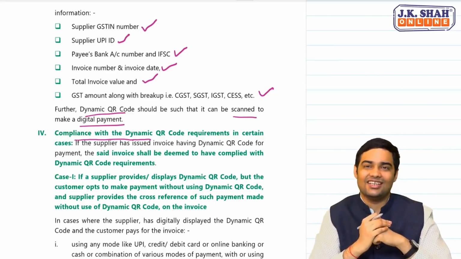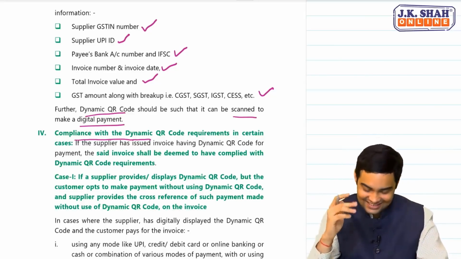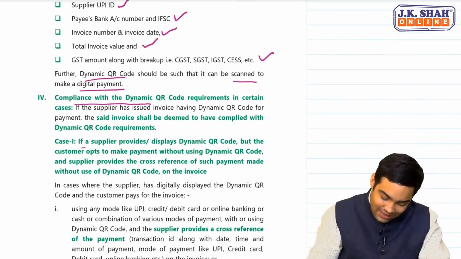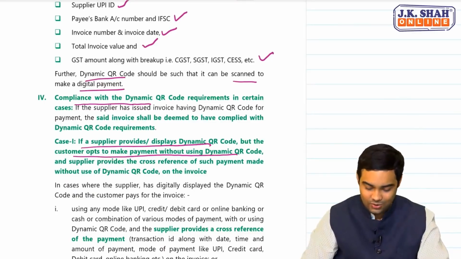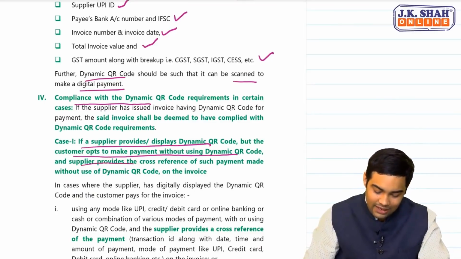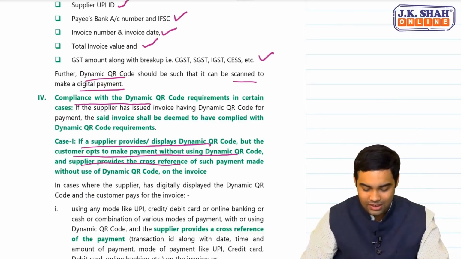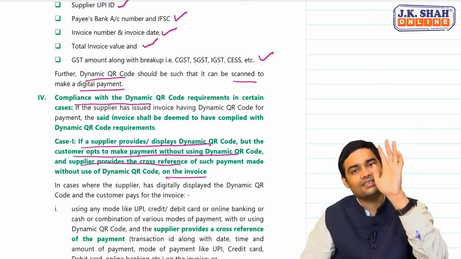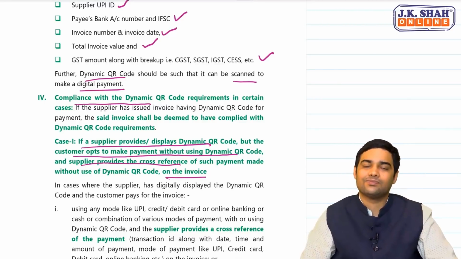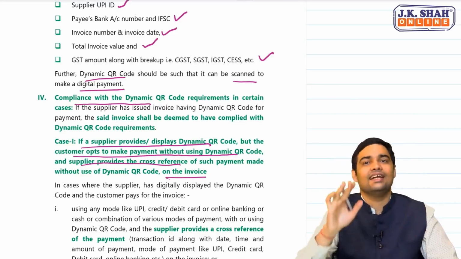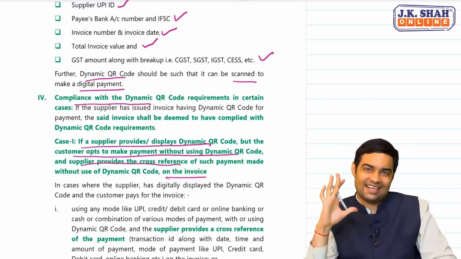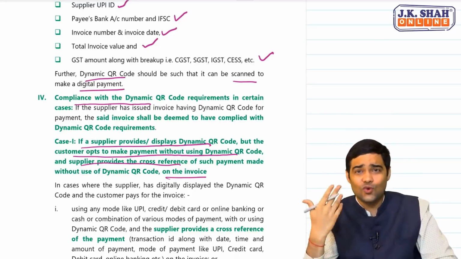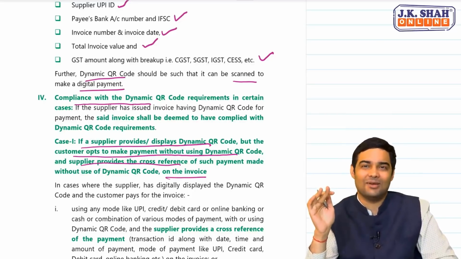That's not necessary. That's the first case. See this. If a supplier displays a dynamic QR code, but the customer opts to pay without the dynamic QR code and the supplier provides a cross-reference of the payment on the invoice, is it sufficient compliance? CBIC has said it is sufficient compliance. See, the basic target is to track and not to force customers that you pay through dynamic QR code only.